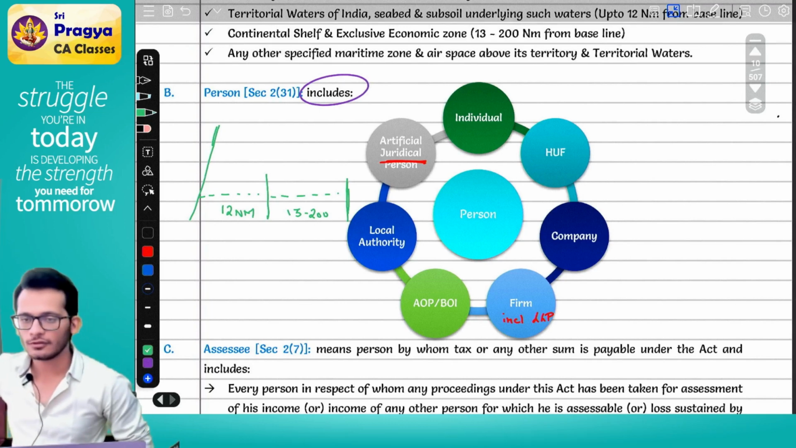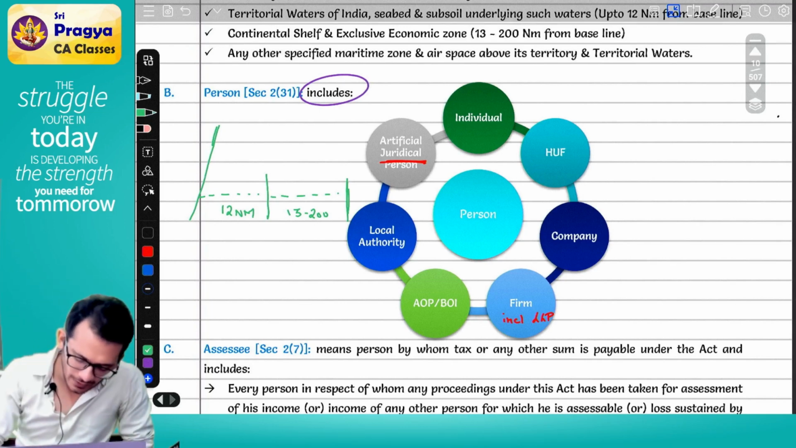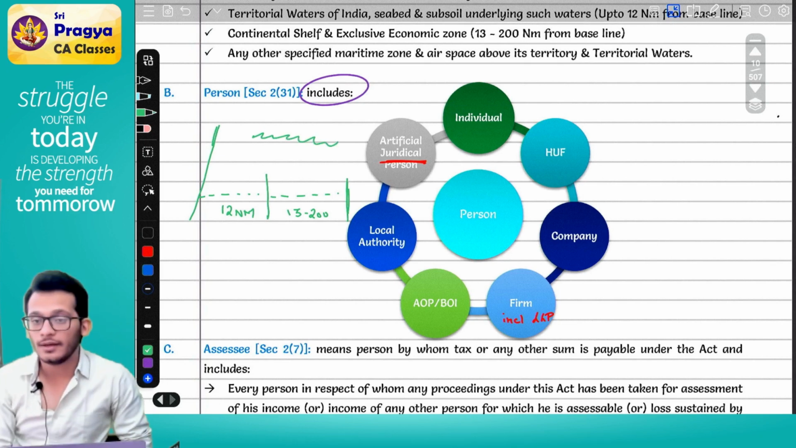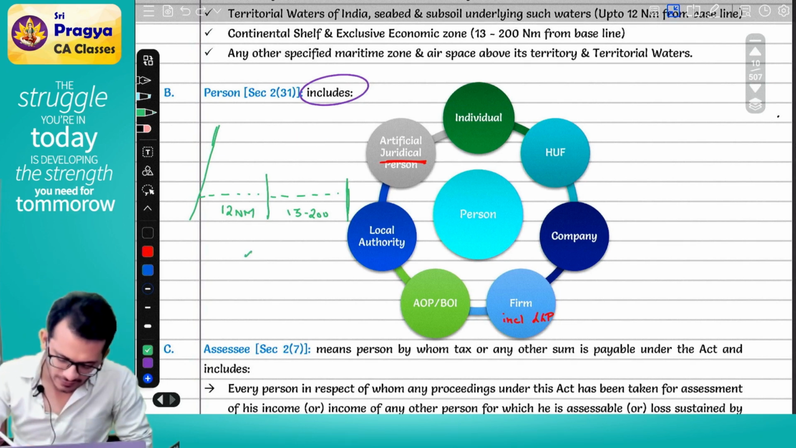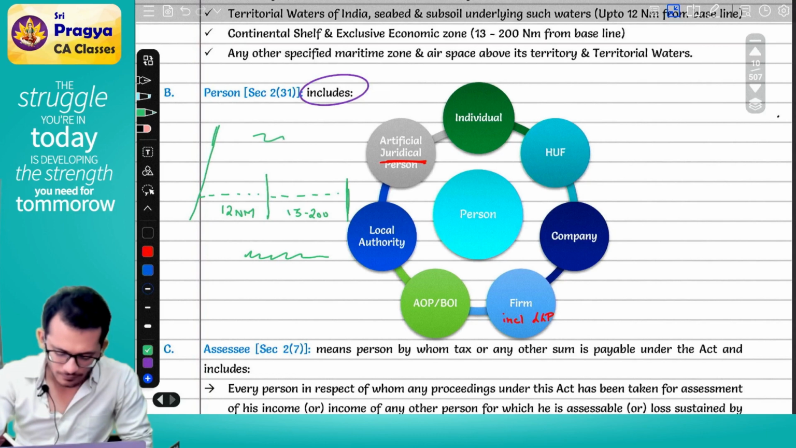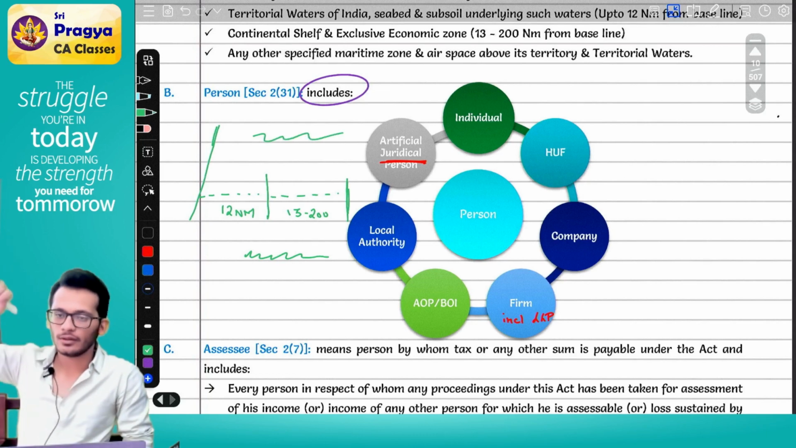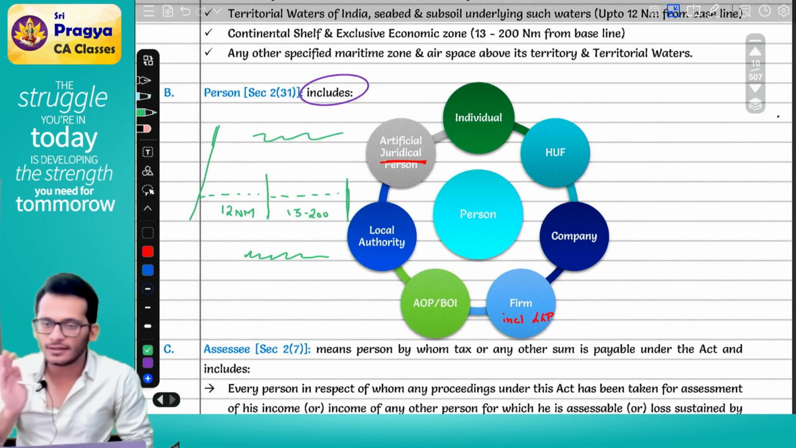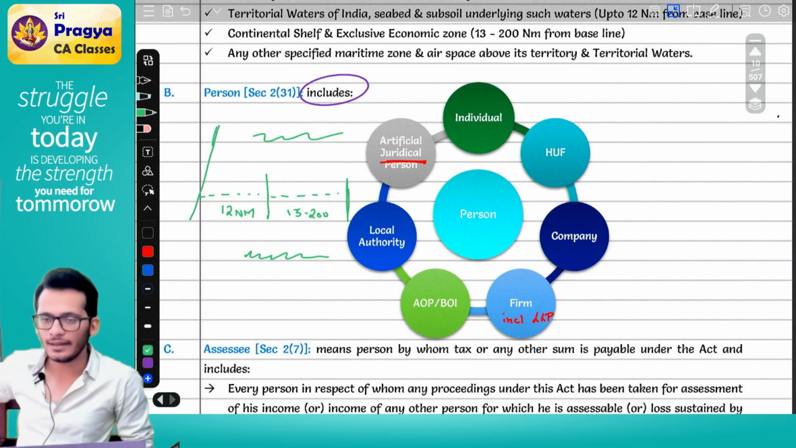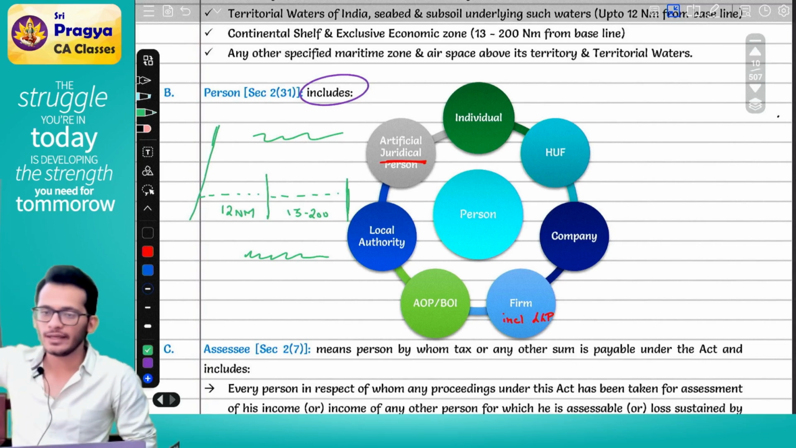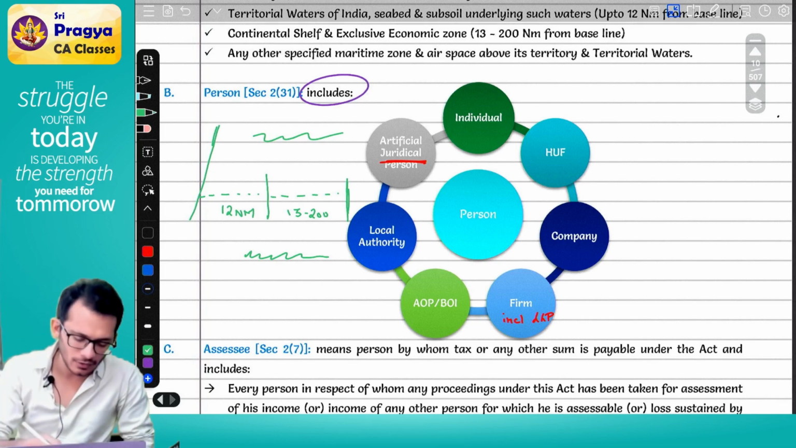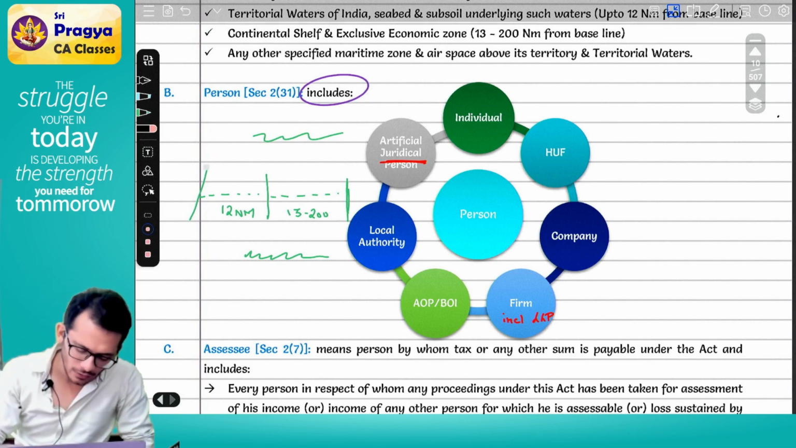13 to 200 is also India. Any kind of airspace above, any kind of seabed or subsoil, underground, above the ground, everything is covered. So you take the land, you take the water next to the land, you take the air above the land, you take the underground below the land, you take all these items, it will be called as India.